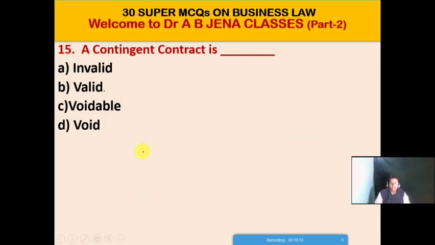So next MCQ. A contingent contract is what? A. It's invalid. B. It's valid. C. It's voidable. D. It's void. Friends, B is the right option for this MCQ. A contingent contract is valid. So B is the right option for this MCQ.